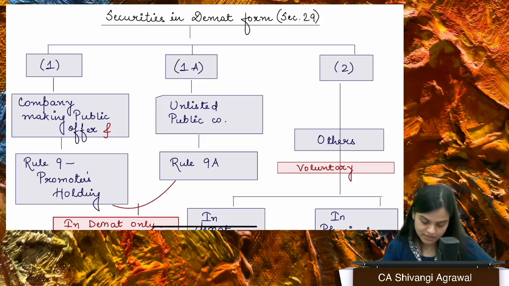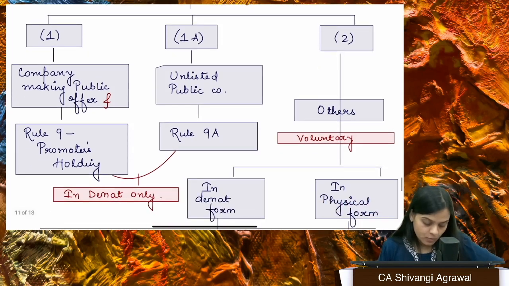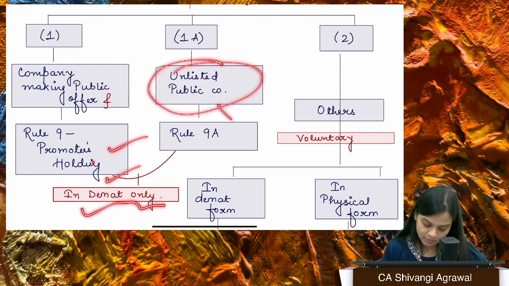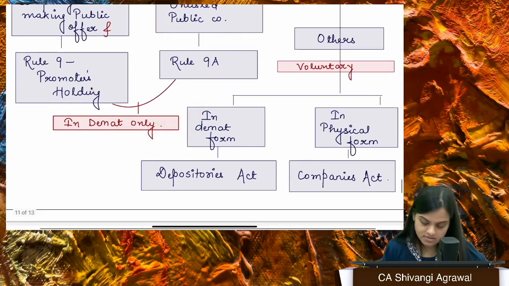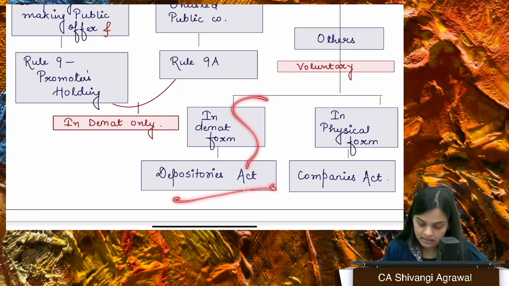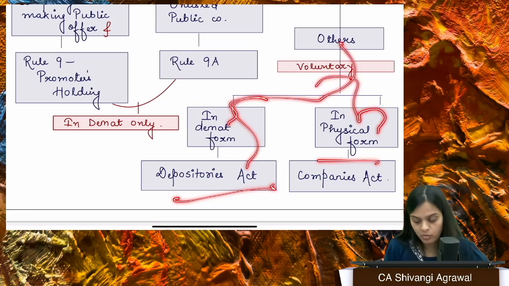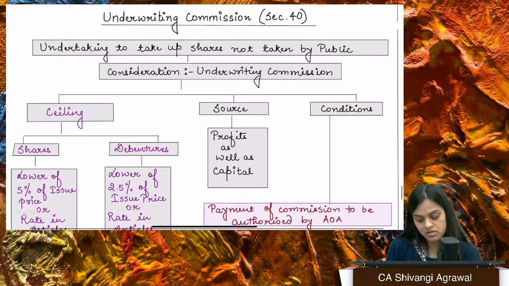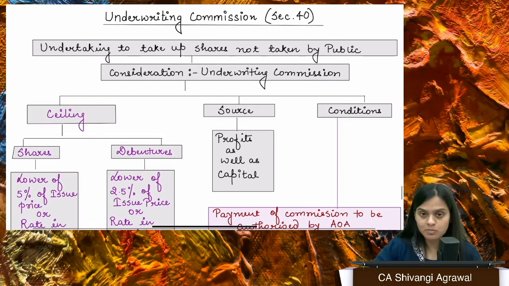Now securities in demat form. Section 29. Every company which is making a public offer, and of course the promoters' holding, that has to be in demat form only. Unlisted public company in demat form only. Others in demat form only. Voluntarily it could be in demat form or physical also, but now I would say this is actually obsolete, because now we need to have the securities in demat form only.